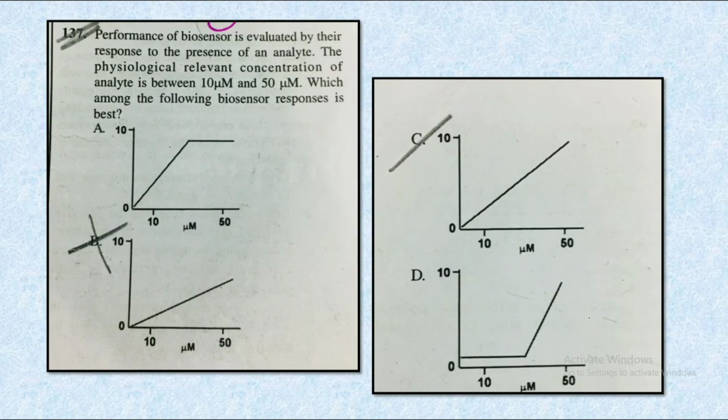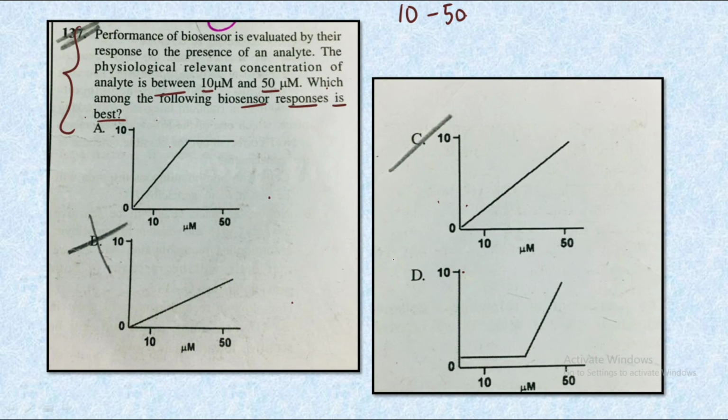We are done with the complete topic of biosensors. Let's quickly try to solve this particular question. It is a 4-marker from part C. So the question says that the performance of biosensors is evaluated by their response to the presence of an analyte. The physiologically relevant concentration of the analyte is between 10 and 50. Which among the following biosensor responses is the best? So this question is asking that we have an analyte which has a concentration between 10 to 50, and out of the 4 graphs that are given, which graph represents the best biosensor response?